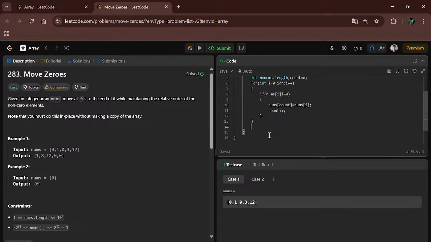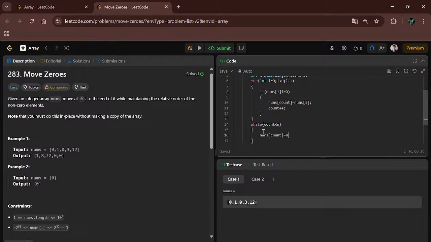After doing this, 1 will be shifted to the first place, 3 will be shifted to the second, and 12 will be shifted here. The last 2 places are vacant. To fill those, we have to implement a while loop, while count is less than n. Then we simply set nums of count to 0 and increment the count. And this code is done.